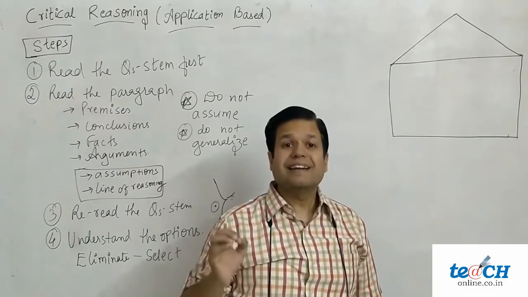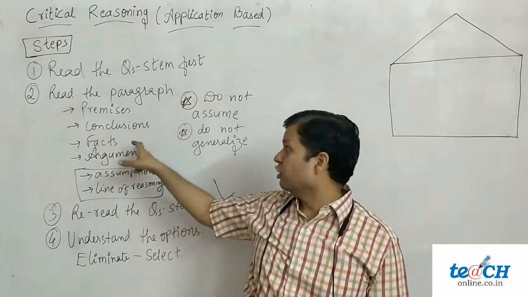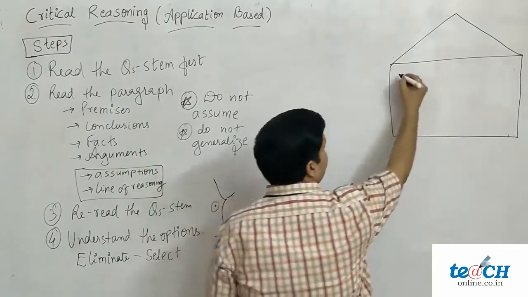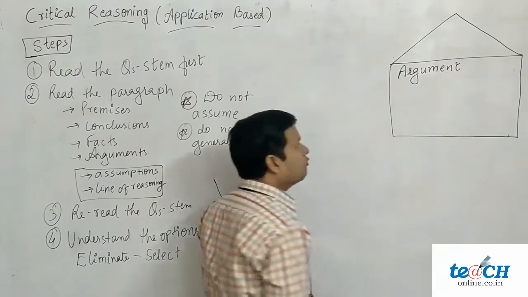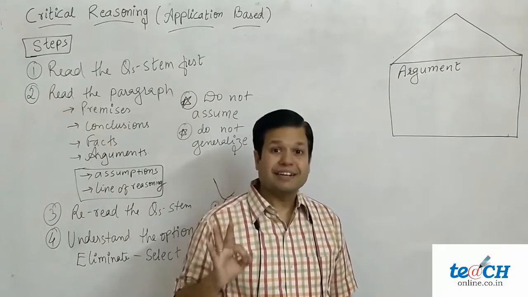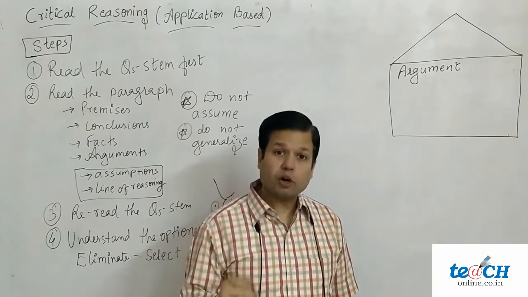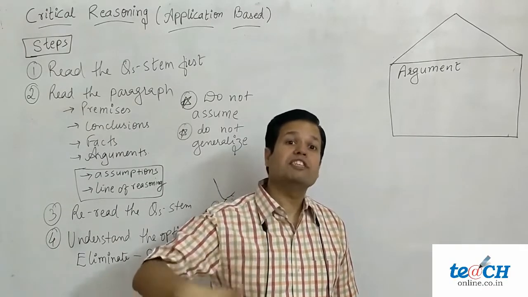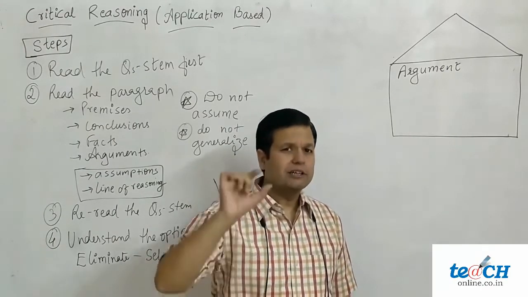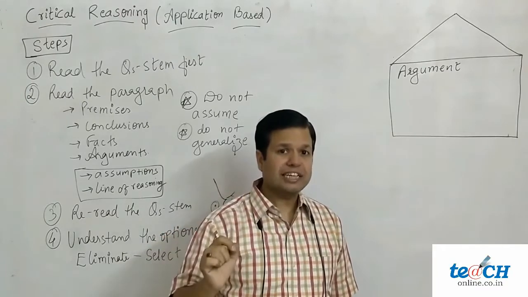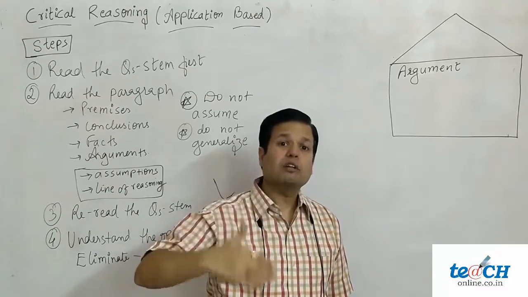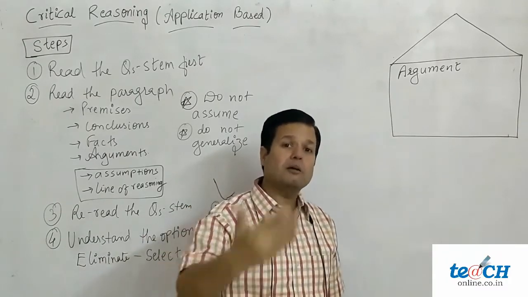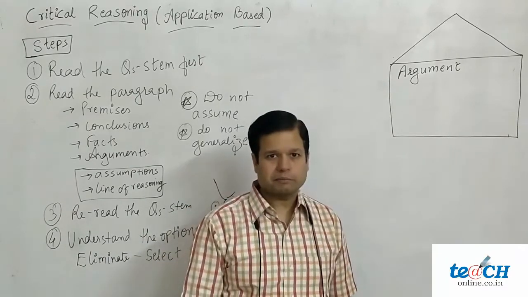Before moving further, let's understand these terms. Let's take the first one, argument. What's an argument? Argument is a logical statement to prove your point and to disprove someone's point. That is an argument. So, when we say it's a logical statement, there is a reason, there are premises on which you are supporting or opposing something.